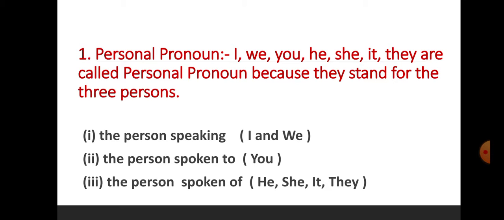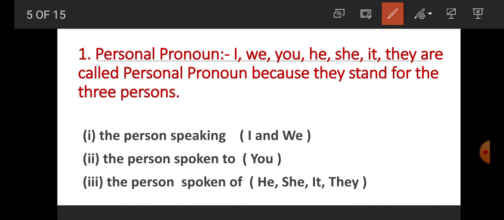Now, number 1. What is personal pronoun? I, we, you, he, she, it, they are called personal pronoun because they stand for the three persons. Student, we know that there are three persons: first person, second person, or third person. First person student, the person speaking, I in singular number and we in plural number. Second person, the person spoken to, means you.